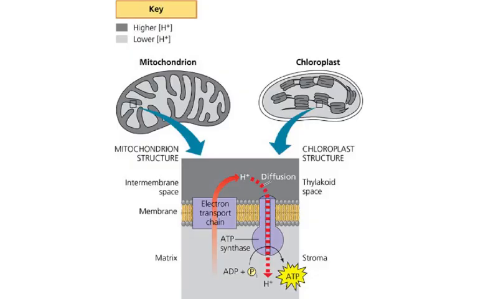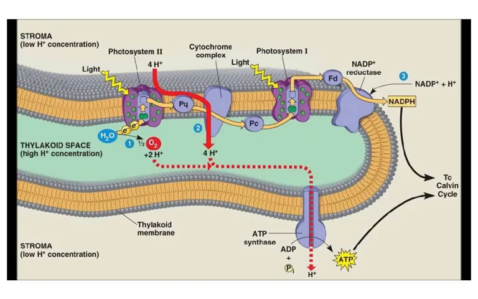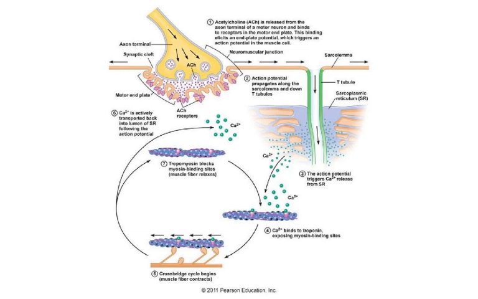Just giving you these diagrams once again, and you can just copy these down or print them out. This is another very good one, which is showing you how the hydrogen ions are moving in from the stroma into the thylakoid space. And then this is the diagram which I want you to know about the sarcomere and how the whole process is going to take place.